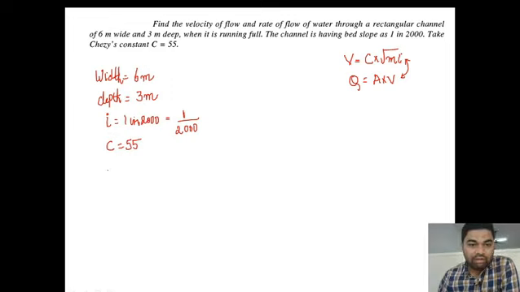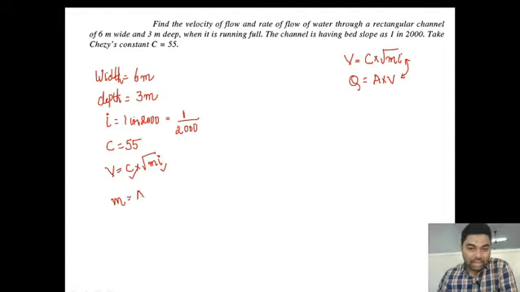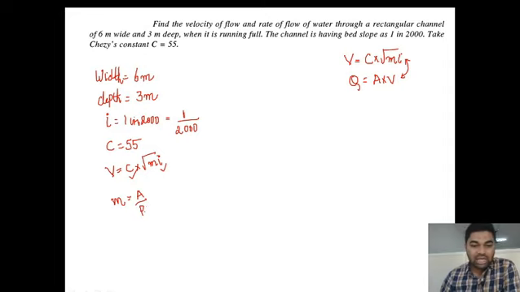To calculate velocity, which is given by V is equal to C into under root mi, we have the value of C and the value of I. Let us find the value of m. Small m is nothing but area by perimeter, where the perimeter is the wetted perimeter of the channel.